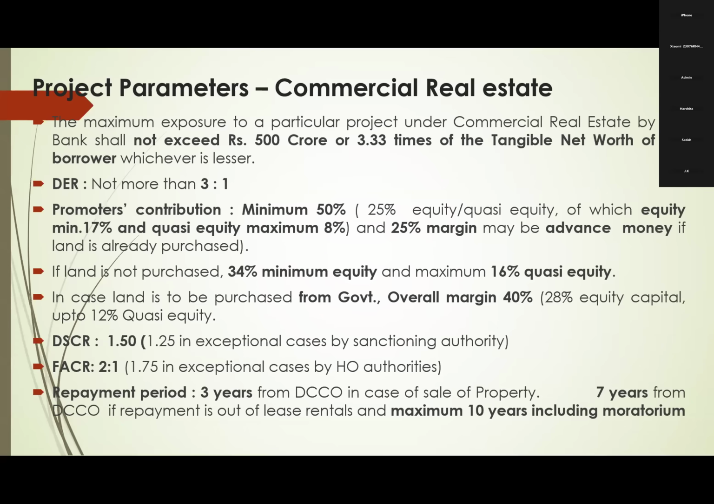And 7 years in case of lease. Suppose a shopping complex they have constructed and given on rental basis. Out of rental, repayment will come. So there, up to 7 years we will give repayment. Overall, maximum 10 years it should not exceed, including moratorium. Right?